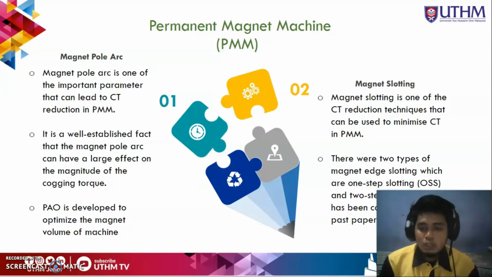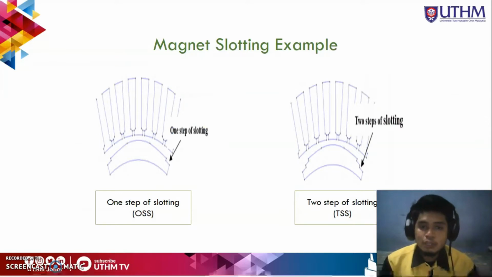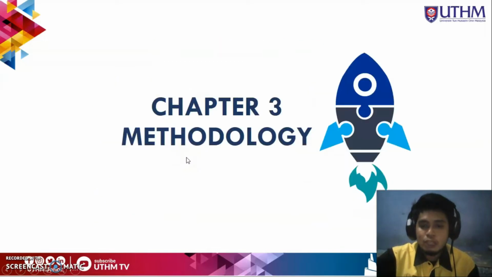Magnet slotting is one of the CT reduction techniques. Based on the paper research, there are two types of magnet slotting, which are OSS, one step of slotting, and TSS, two step of slotting. So this is the magnet slotting example. The left side is OSS, one step of slotting, and the right is two step of slotting. As you can see, the magnet structure is different between the types of slotting. So the magnet edge is different between TSS and OSS. So I will proceed with the methodology.